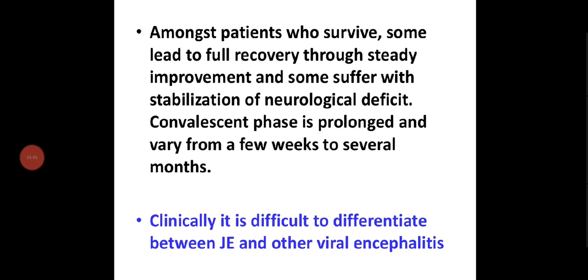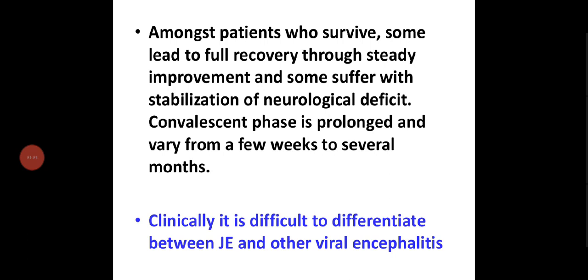Among the patients who survive, some make a full recovery through steady improvement, and some suffer with stabilization of neurological deficit. The convalescent phase is prolonged and varies from a few weeks to several months. If the person survives JE, then he will have a full recovery. But if someone suffers certain problems, it will mainly be neurological deficit.